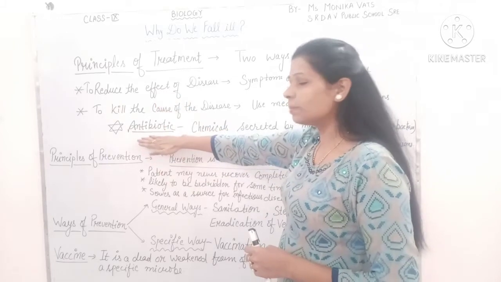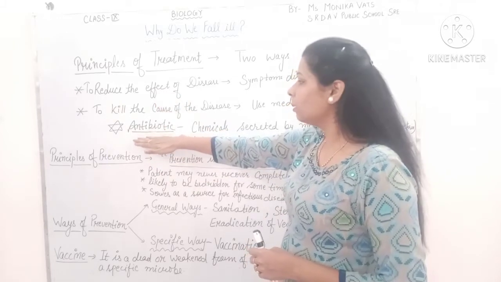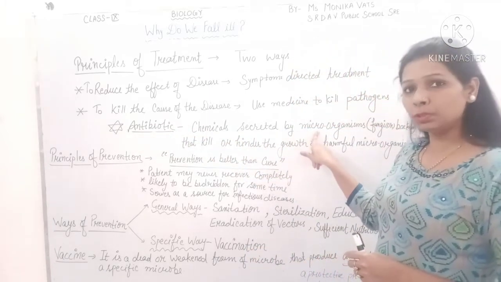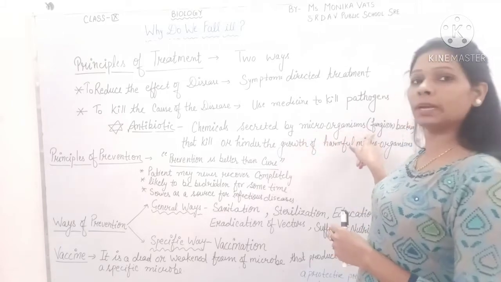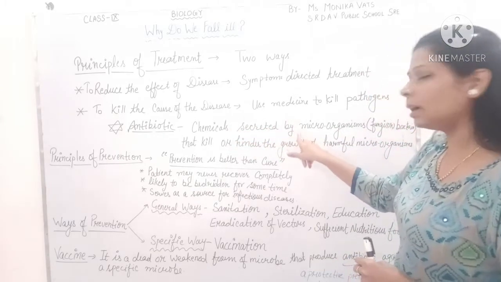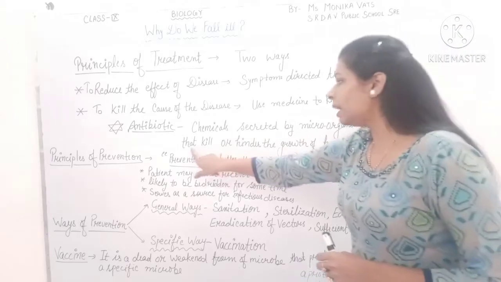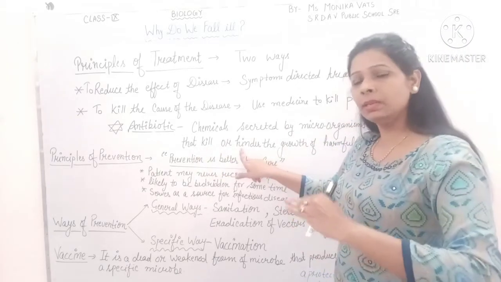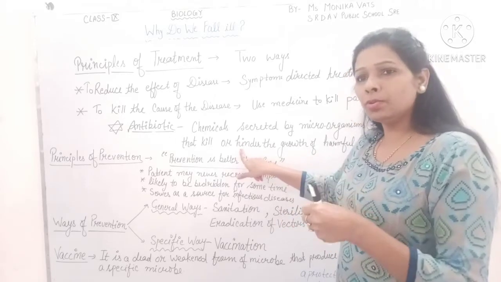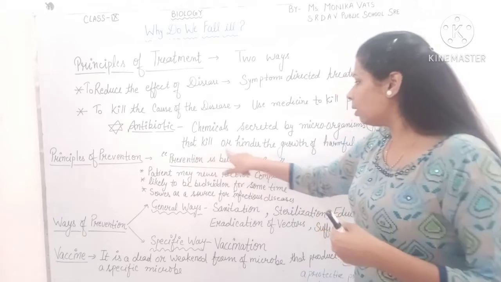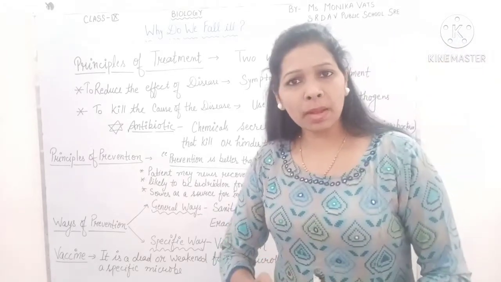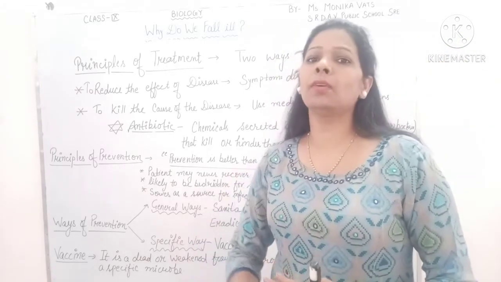Basically there are some chemicals known as antibiotics. These are the chemicals which are secreted by some useful microorganisms, and these may be fungi or bacteria. So these are the chemicals secreted by microorganisms that kill or hinder. Hinder means a kind of interruption, they reduce or stop the growth of the harmful microorganism. So we can say useful microorganisms are used against the harmful microorganism.